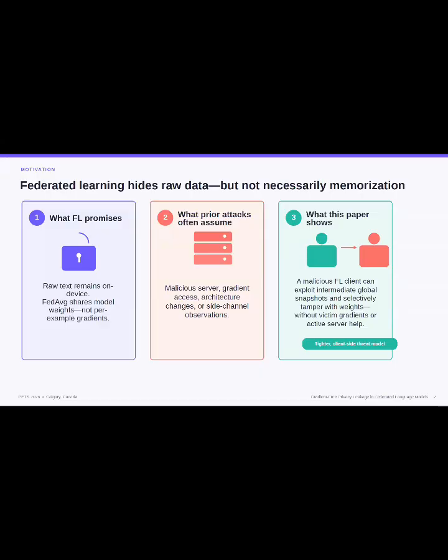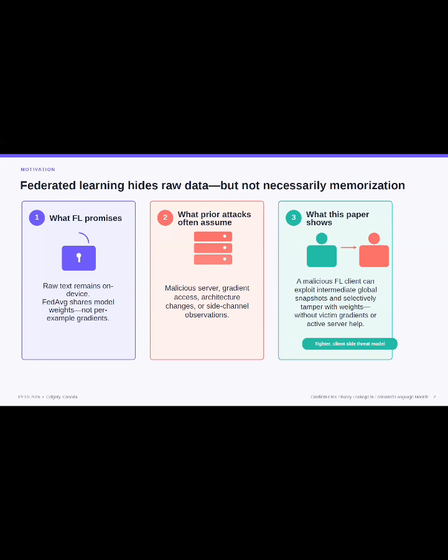Federated learning is often presented as a privacy-preserving alternative to centralized training because raw data remains on each user's device. In federated averaging, or FedAvg in short, clients share updated model weights rather than, for example, gradients. However, keeping raw text local does not necessarily prevent the model from memorizing the text.